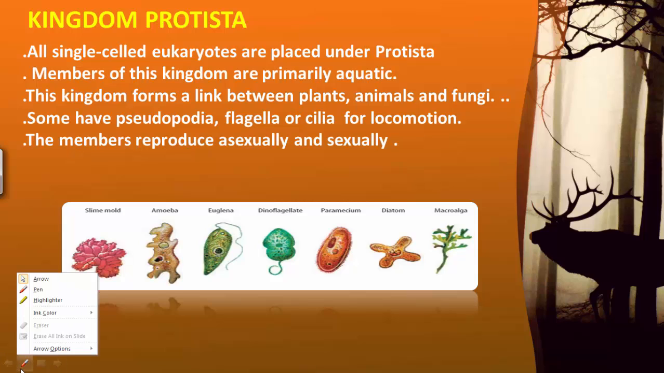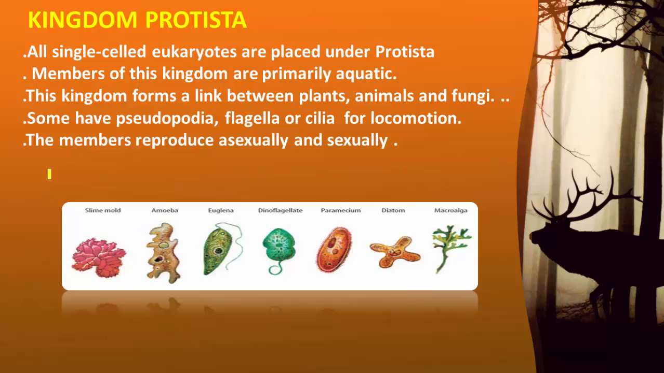Kingdom Protista is the second kingdom in the five kingdom classification of R.H. Whittaker, because the first kingdom is kingdom Monera. Next to that is kingdom Protista, and obviously the members of kingdom Protista are superior to those of Monera. Compared to the features that you have studied in the kingdom Monera, the characters of Protista are superior to those of the members of kingdom Monera.